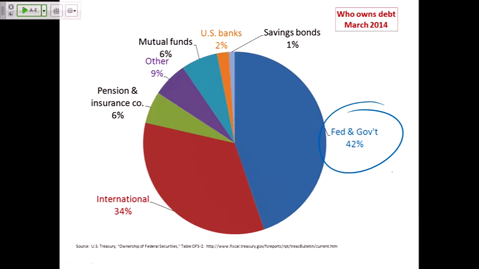So we got a lot of lending to oneself, sort of like having you and your siblings lending to each other. 34%, about 1/3, was lent to the federal government from international sources, be that individuals, governments, or financial institutions. And then there's a little spattering of other things. 6% in pension and insurance companies, 6% in mutual funds, some banks, some savings bonds, and a little bit of other.